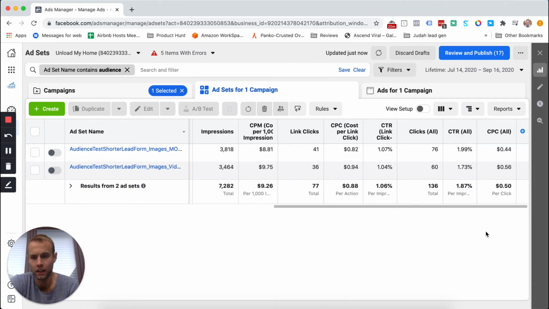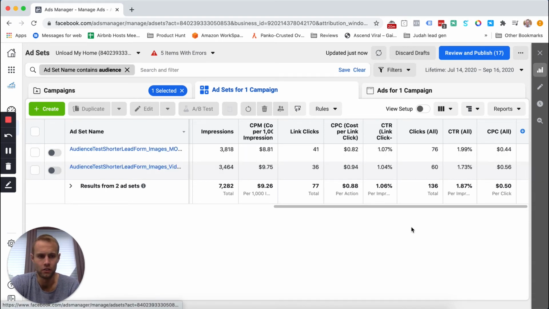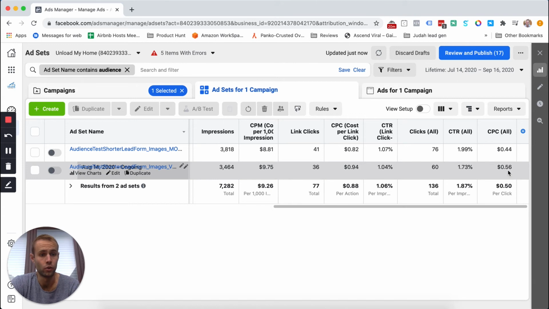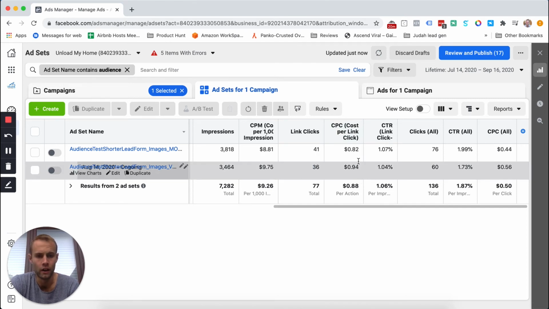And then actually the click-through rate all, which could also be people clicking through to my page instead of just my lead form, is actually a tiny bit lower for the qualifying video audience, which is interesting, and that also makes my cost per click higher for the all clicks. And then over here, the cost per click for the link clicks, even though they're about the same percentage, is actually a little bit higher, about 12 cents higher, and that's just because Facebook is charging me. My CPM is higher, so that's my cost per 1,000 impressions.